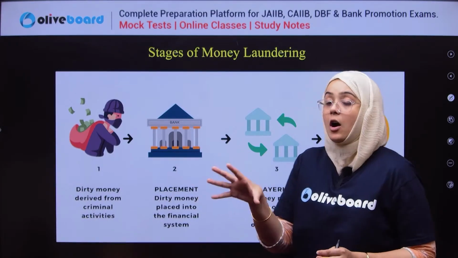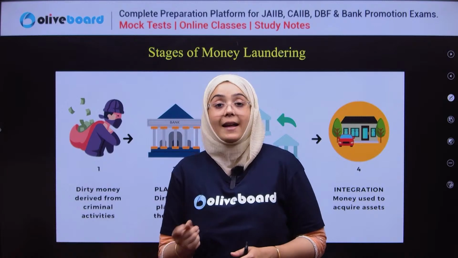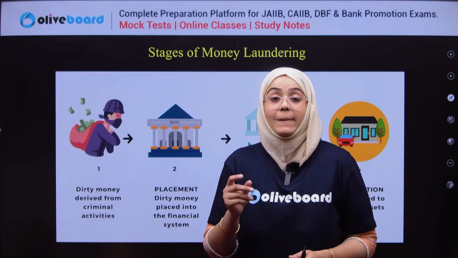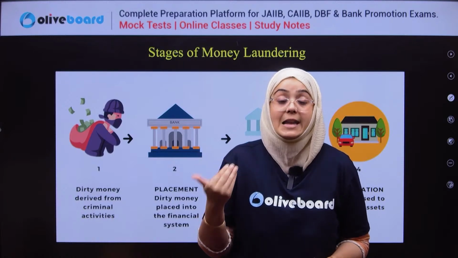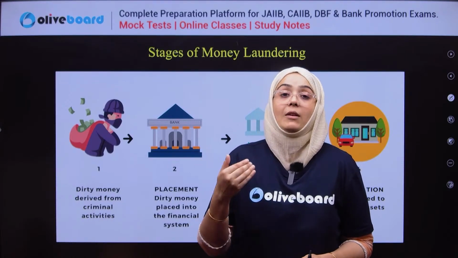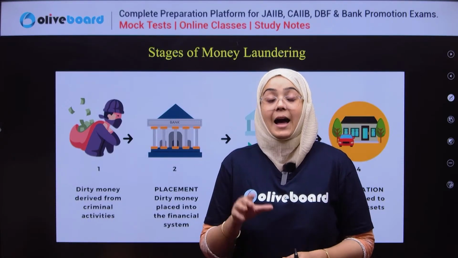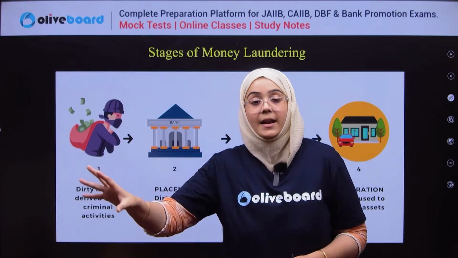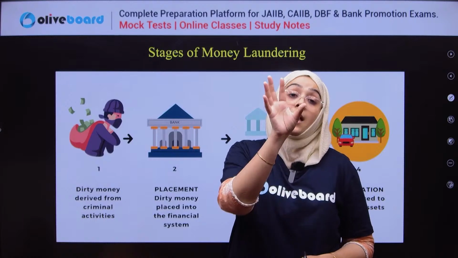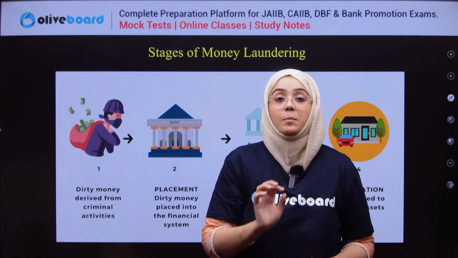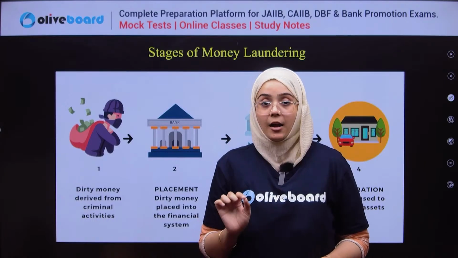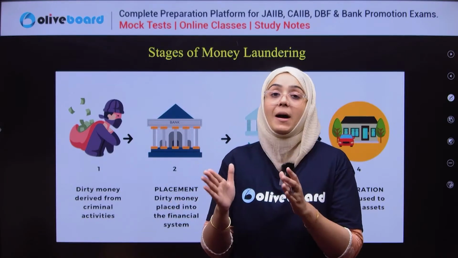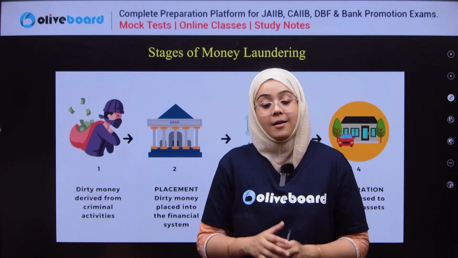If I have earned some illegal money, the next step is placing this money into legal bank accounts, into the financial system. That is known as placement. The person places that money into multiple bank accounts to make it appear as though it is earned from a legitimate, legal source.